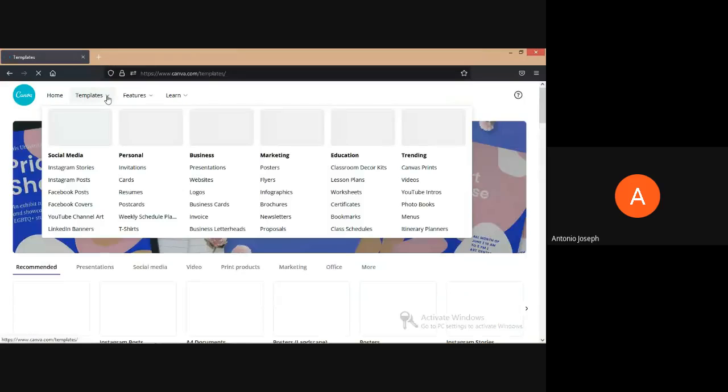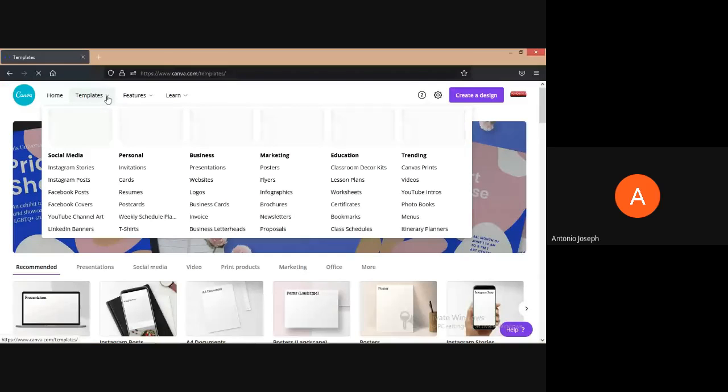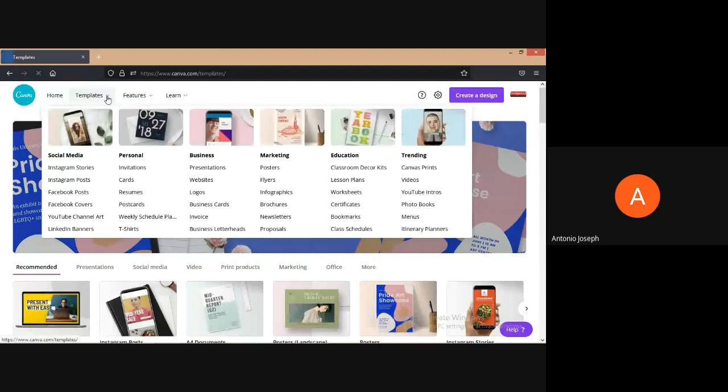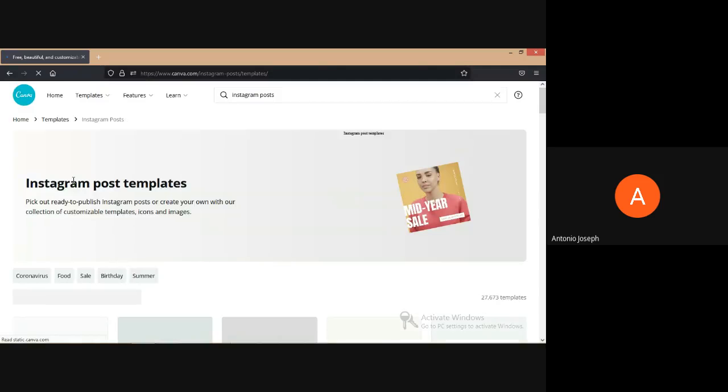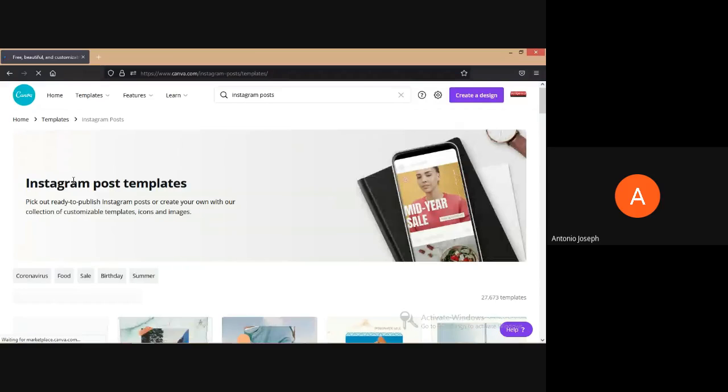If you are using Photoshop or something, we need to know the pixel size, or the width and height, of the post that we want to create. But in Canva, we can just click the social media platform where we want to post the poster. Suppose we want to create for Instagram, so I am just clicking on Instagram post. It will have a square shape, I think 1080 pixels by 1080 pixels. That's the size.